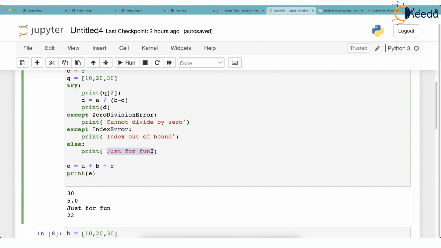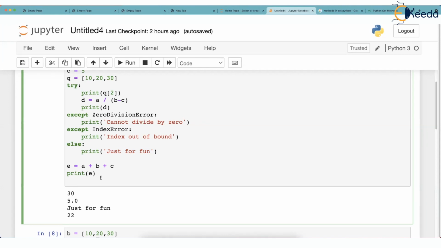But I'm just telling you, if you write else, what happens? If the entire try runs properly, there was no error, then else executes. All the except code will not execute and simply else executes, printing "just for fun", and the rest of the code runs. So many times after try except, you will see else. Some code is given in else.